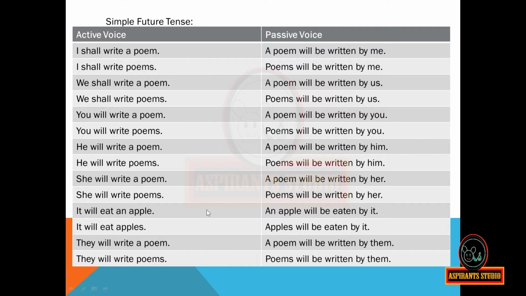It will eat an apple. An apple will be eaten by it. It will eat apples. Apples will be eaten by it. They will write a poem. A poem will be written by them. They will write poems. Poems will be written by them.